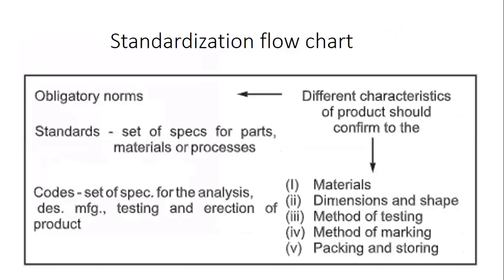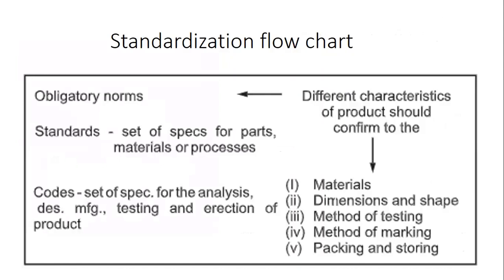If I want to explain nicely what standardization is, then see guys, if you are manufacturing a certain product, then the different characteristics of the product should conform to materials, dimensions and shape, method of testing, method of marking, packing, storing. Now there are standards for each and everything. So these are some obligatory norms that you should follow.